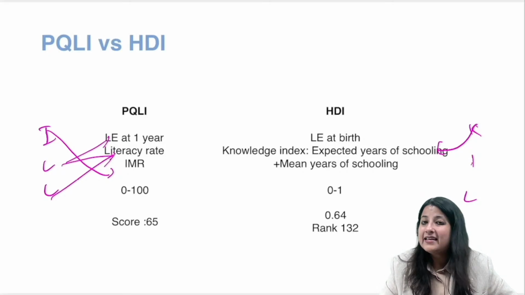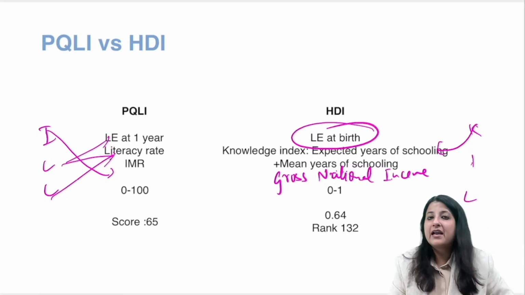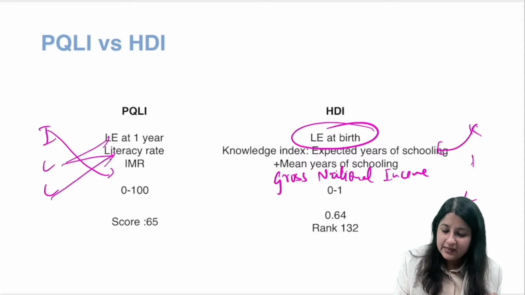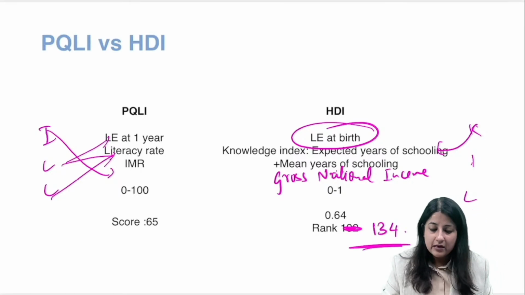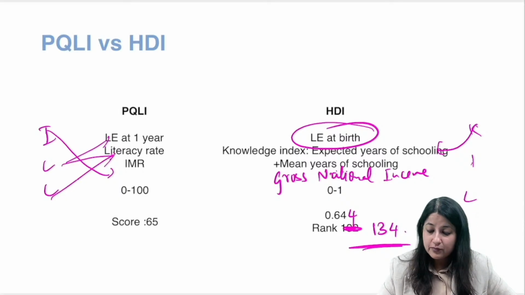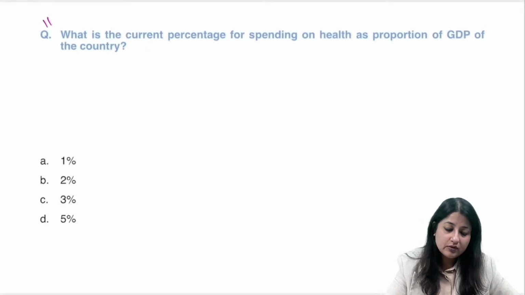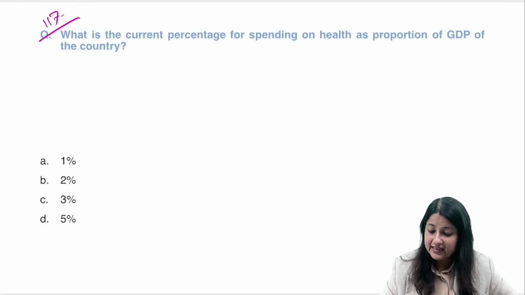See, is there any development without income? No. So what is it? Gross national income. Okay, gross national income, or you could also say gross national product. And let us look at development right from birth. Okay, now please remember this has changed. The rank is 134. Okay, 0.644, the rank is 134. ठीक है, चलो. So you always remember this one, PQLI, HDI, global hunger index. ये we have revised in concept of health also. Okay, question number 117. Let's see if you can do it.